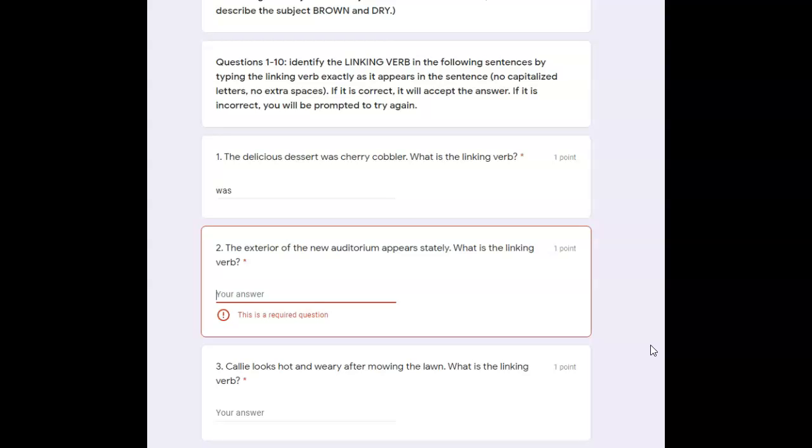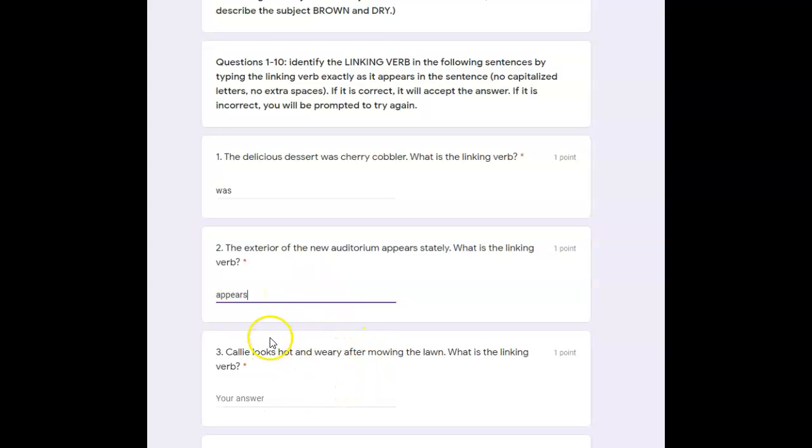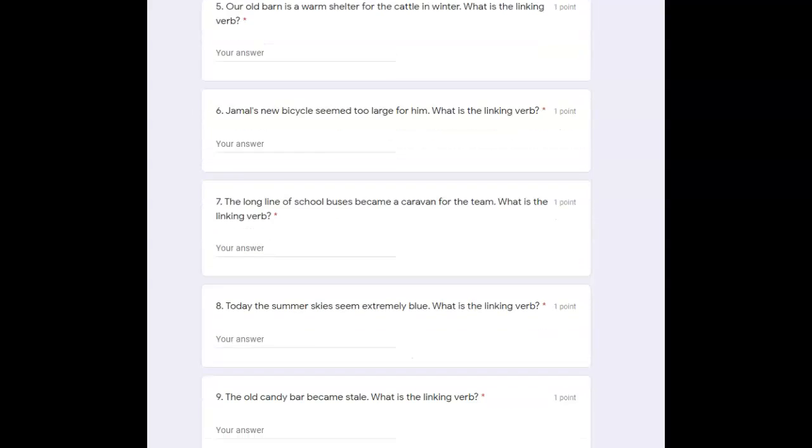Number 2, the exterior of the new auditorium appears stately. What's the linking verb? So who or what is the sentence about? The exterior. And then what can describe the exterior? Well, we know it's of the auditorium, but that exterior is stately. So that's your predicate adjective here. The word that combines stately and exterior would be appears. Appears. Purple line, you're good to go. That's how you do 1 through 10.